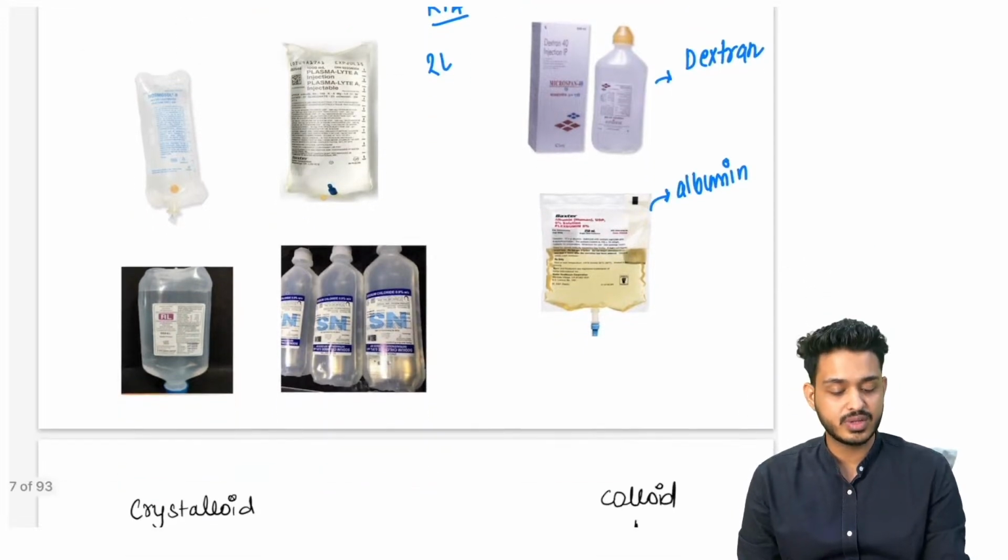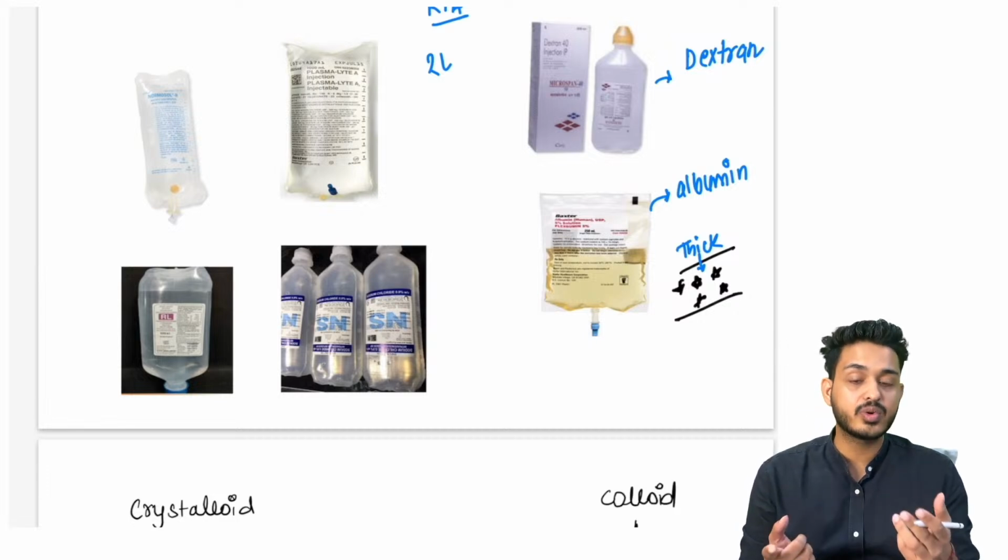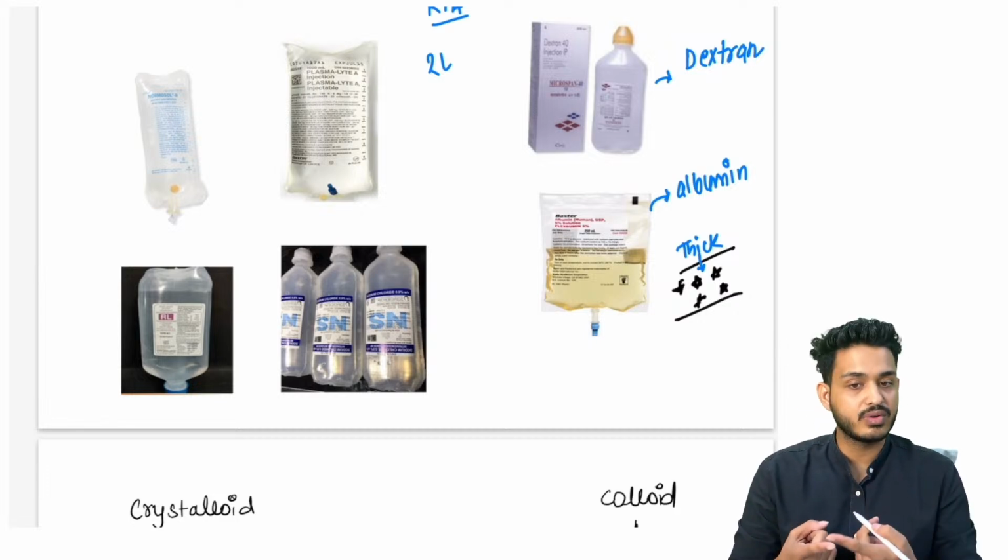Albumin का क्या function होता है? What is the function of albumin? I've taught you multiple times. This is going to maintain the BCOP. BCOP मतलब ये blood को गाढ़ा करके रखेगा. It is going to make the blood thick. Till the time it is present in the blood vessel, the blood will be thick. As soon as this albumin is gone away, maybe it can be proteinuria of your nephrotic or nephritic syndrome.